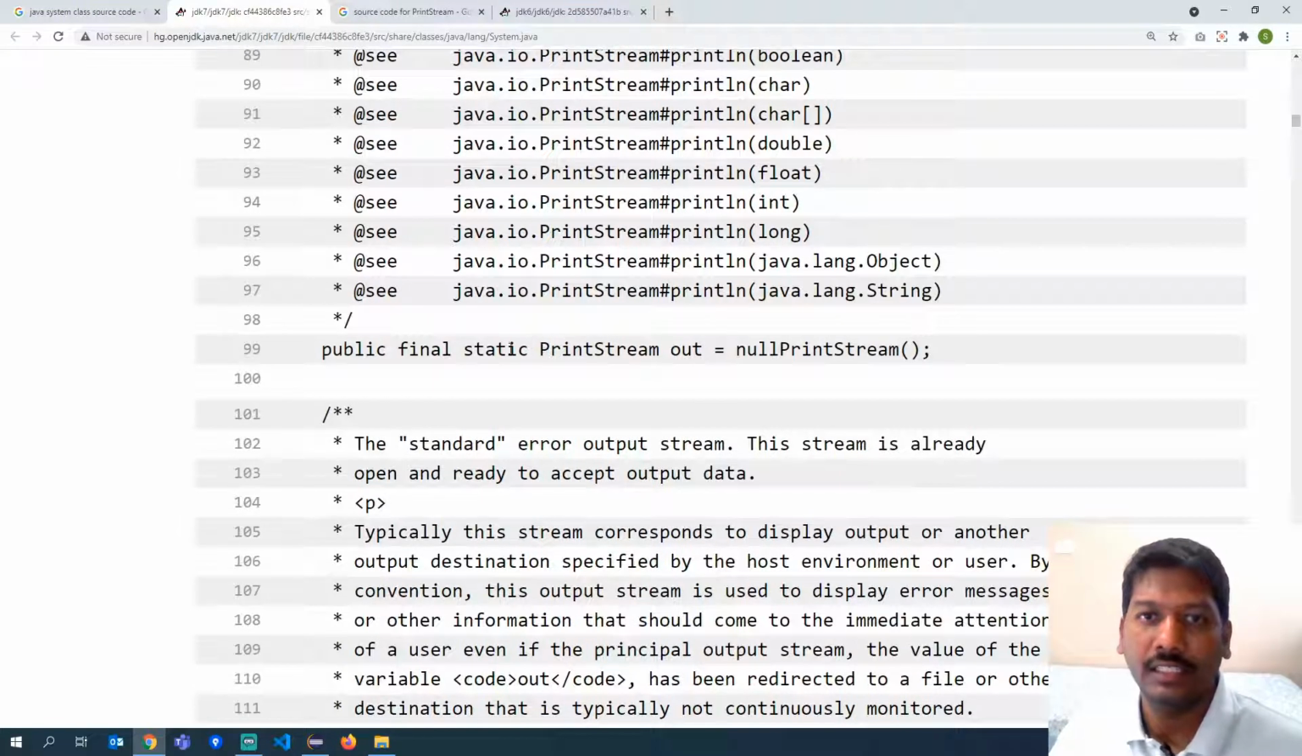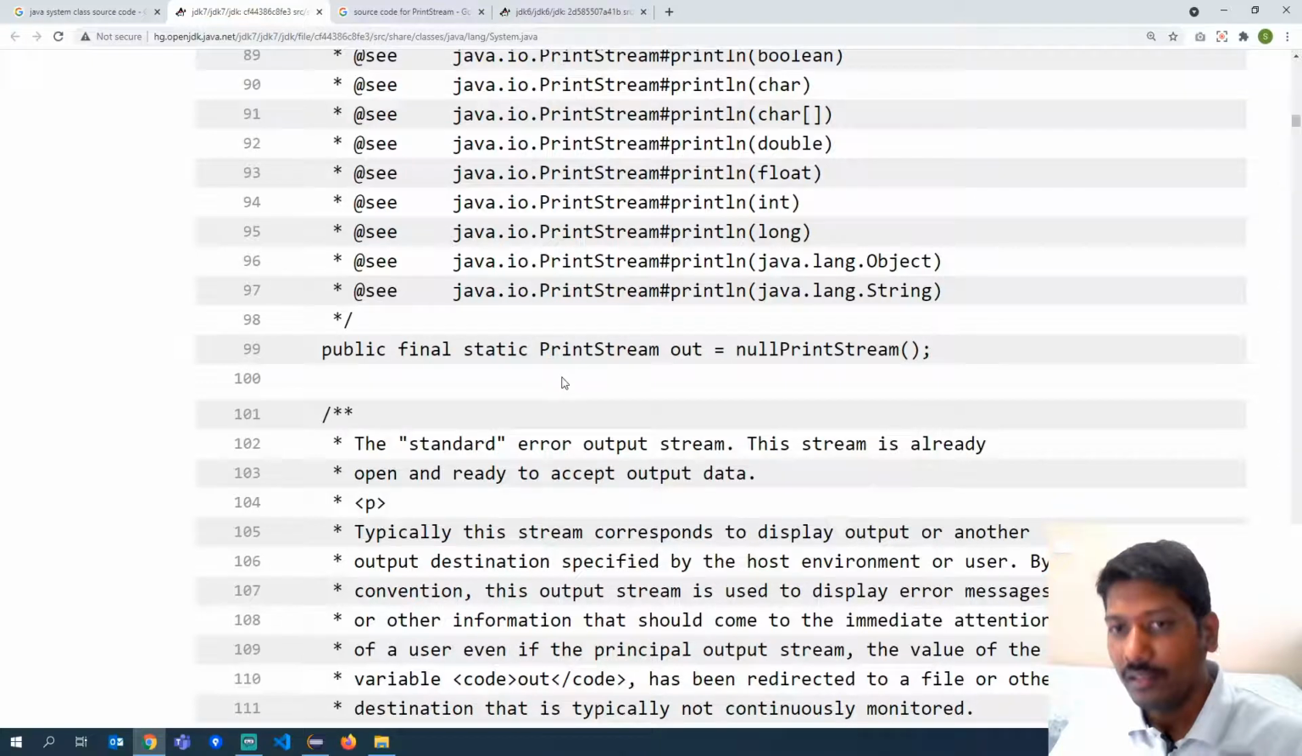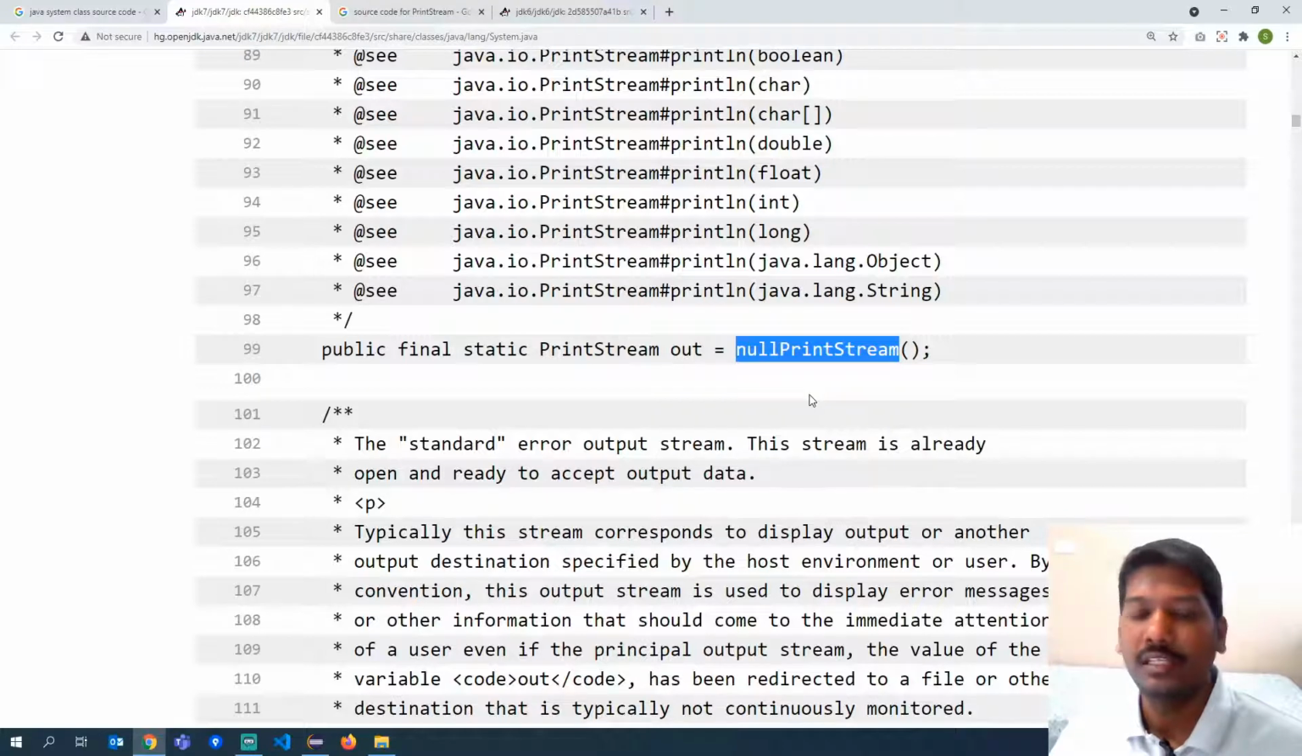If you see here, it says out is an object declared in the system class, and the class is basically PrintStream. So out is a PrintStream object, and this is declared as static. That is why we are able to call out directly on the system class. Now when this out has been declared, it has also been created as an object. That is why we can call the method println on top of the out object.